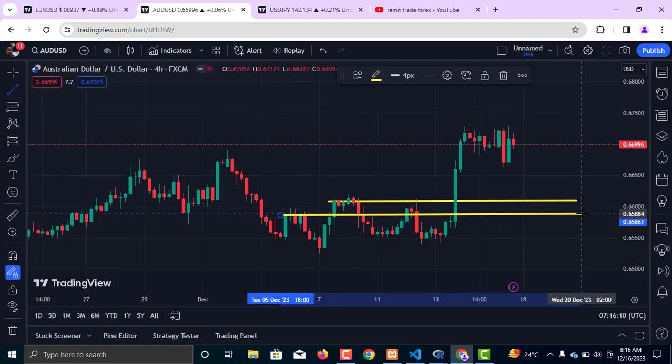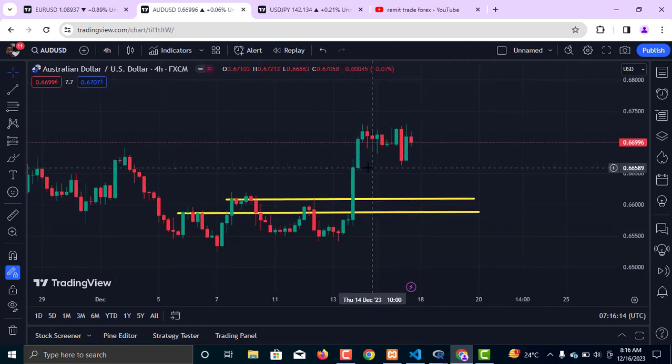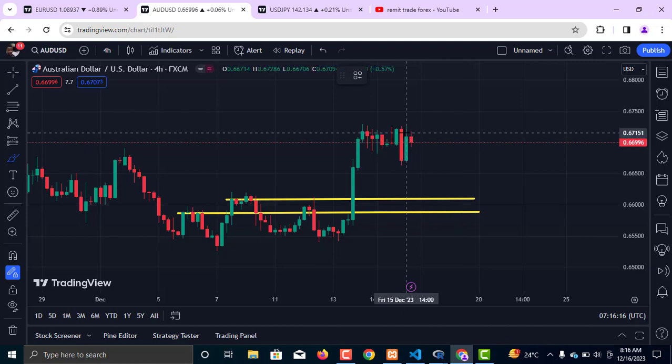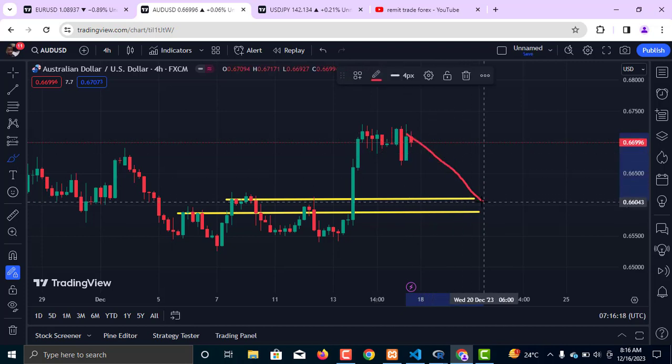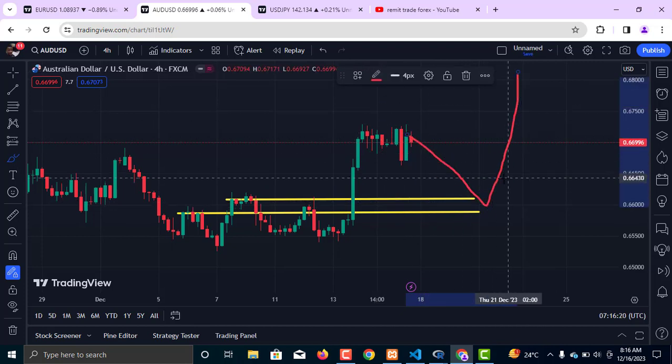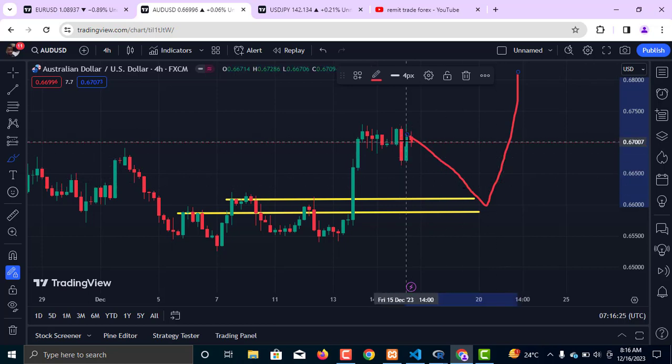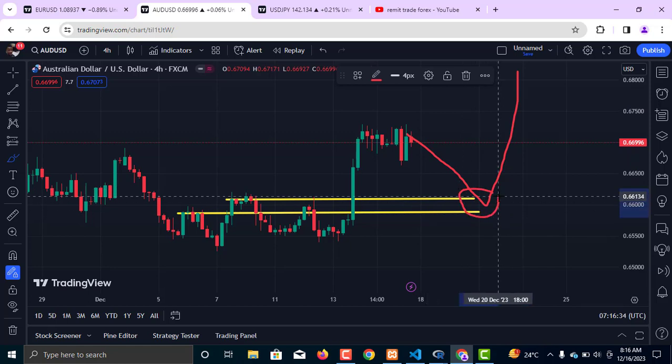This very level of important resistance should turn support for the market to move upward. So expect the market to react, come back down into this level before the next move upward on AUD/USD. So AUD/USD should retrace before continuation. Wait for the market to retrace first of all, and then after retracement is a nice time to take a buy position for the market to move upward.